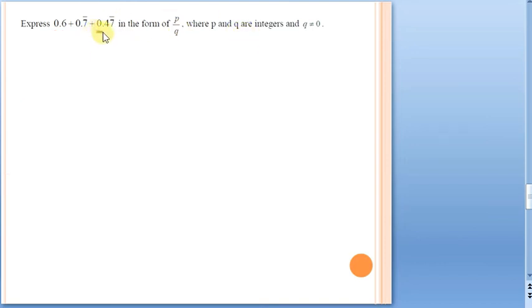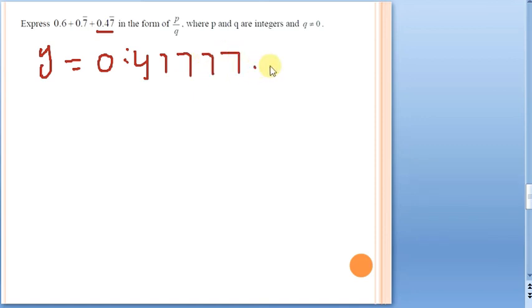So here, this one. Let us say some y. Assume whatever is given to you, assume here like 0.4, with a bar for only the 7. Okay, in a hurry don't write 4747. It is going to be 47777 like this. We have to write.